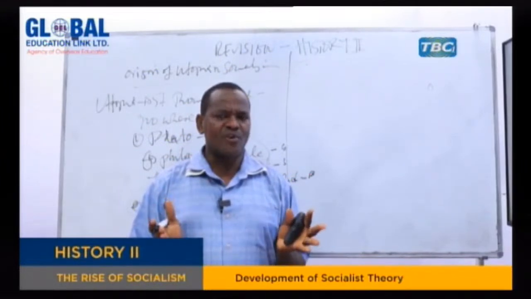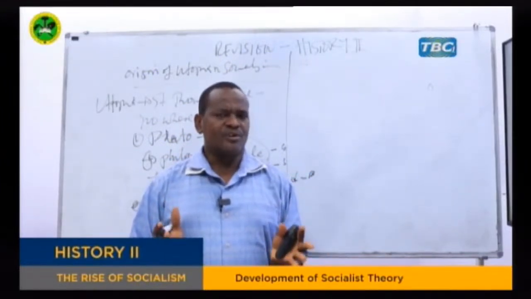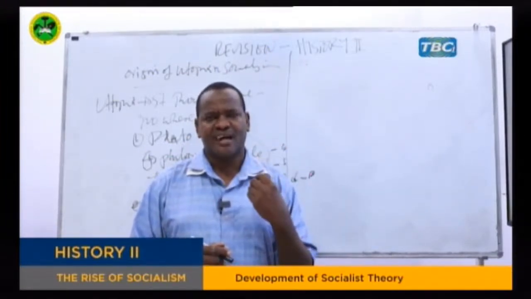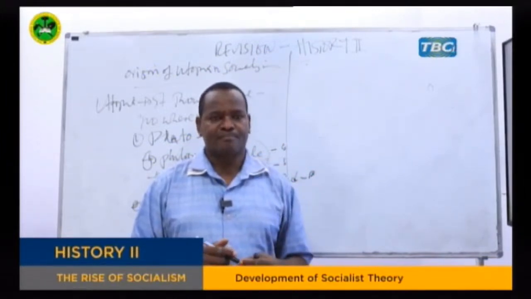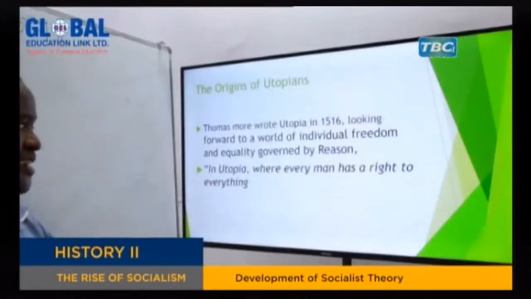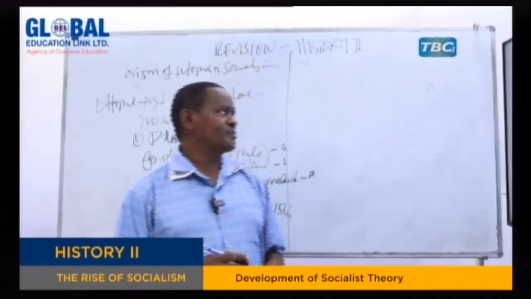So St. Thomas More wrote his book. He created his own imaginary society. We call it an imaginary society because there was no such society in the world. That is something he foresaw, something which he wanted to build. But remember, it was so difficult to build because it was just an idea. So that is the second area where we can trace the beginning of this utopian idea or utopian socialism.